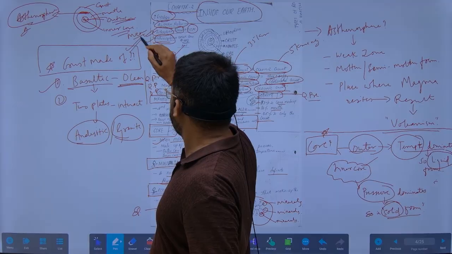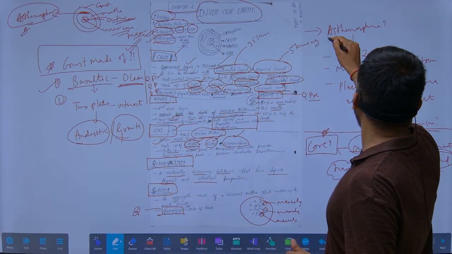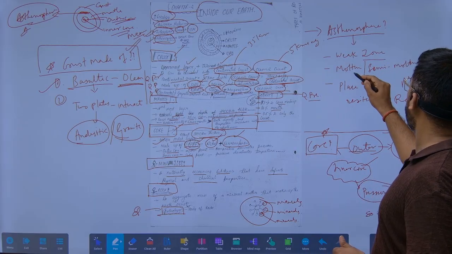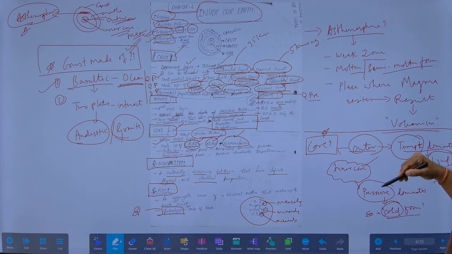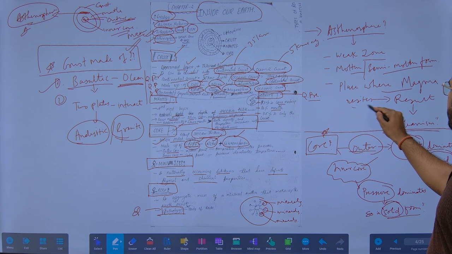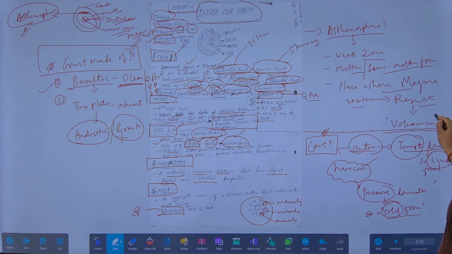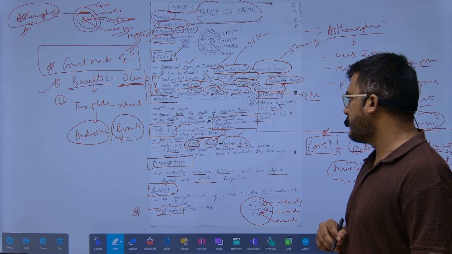Now the asthenosphere, it is a weak zone. It is in molten or semi-molten form, a place where the magma resides, and it results into volcanism that we will be seeing further.